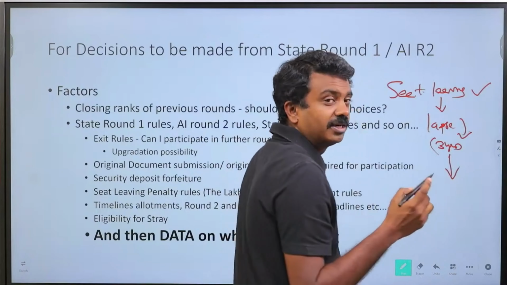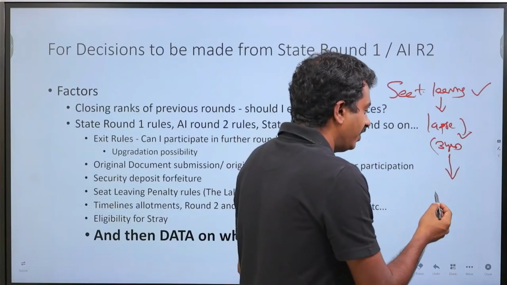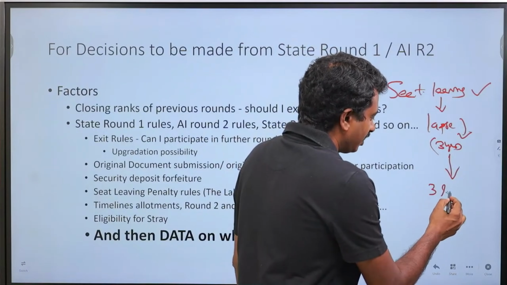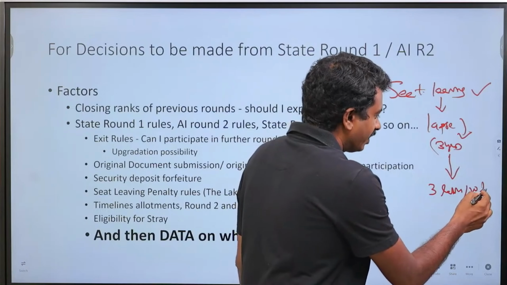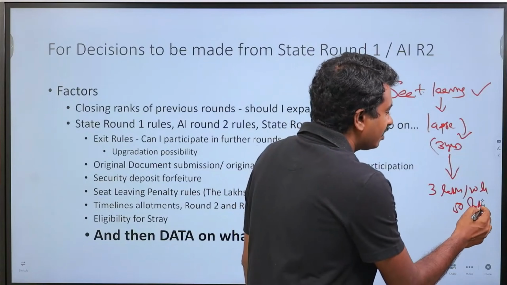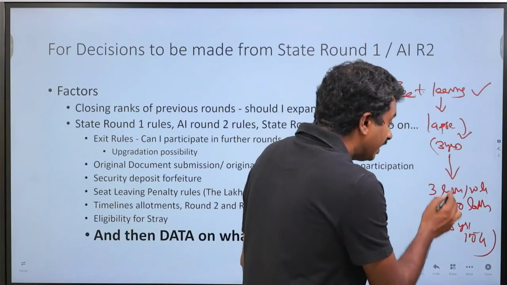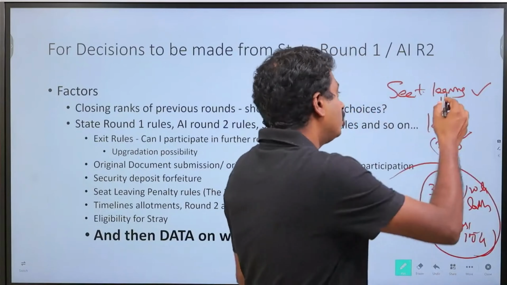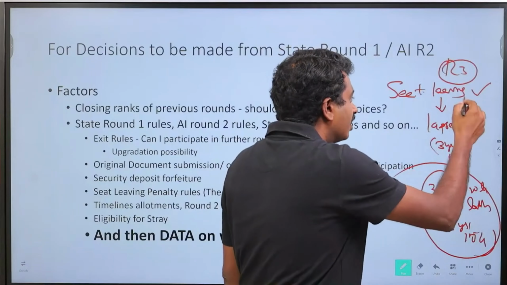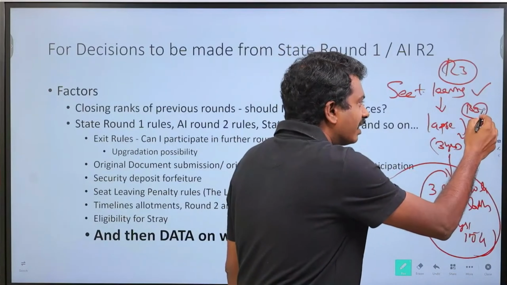Therefore, there is a seat leaving penalty which is levied, to the tune of 3 lakhs, 10 lakhs or even up to 50 lakhs, or 3 years course fee. Let us say a deemed university with 50 lakh fee, that is 1.5 crores. When does this become applicable? Usually only after round 3, or when round 3 starts.